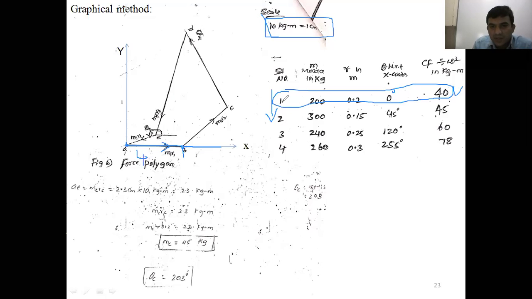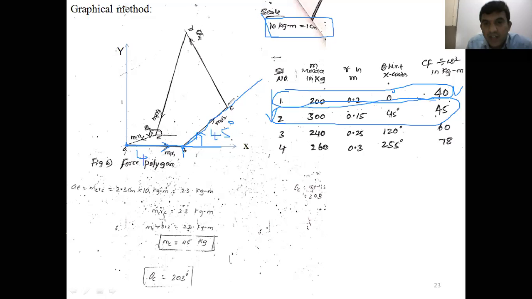After that, what is the next mass here? The second mass. What is the orientation here with respect to the x-axis? It is 45 degree. Now from the point B, with respect to the horizontal line, draw a 45 degree line.